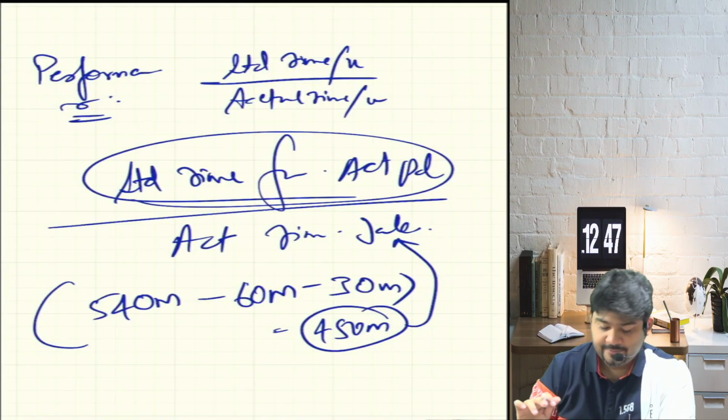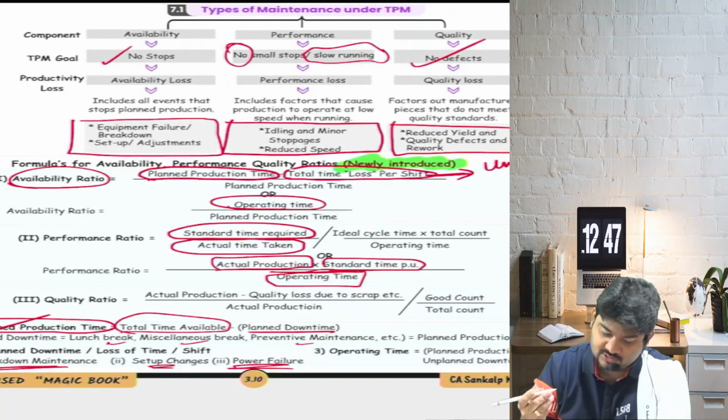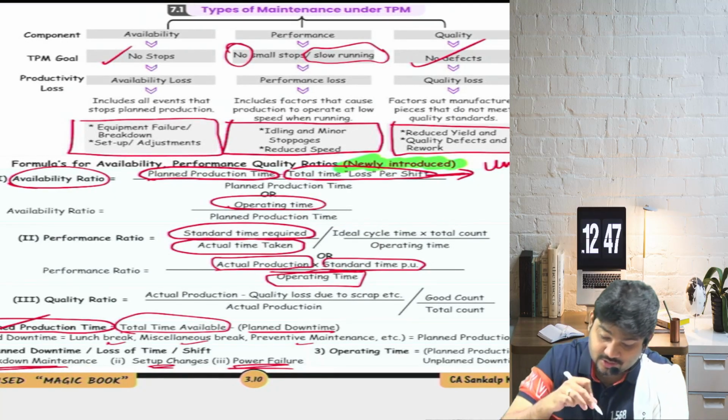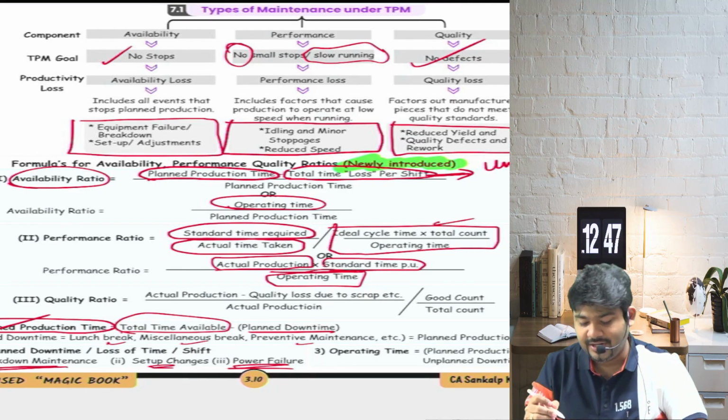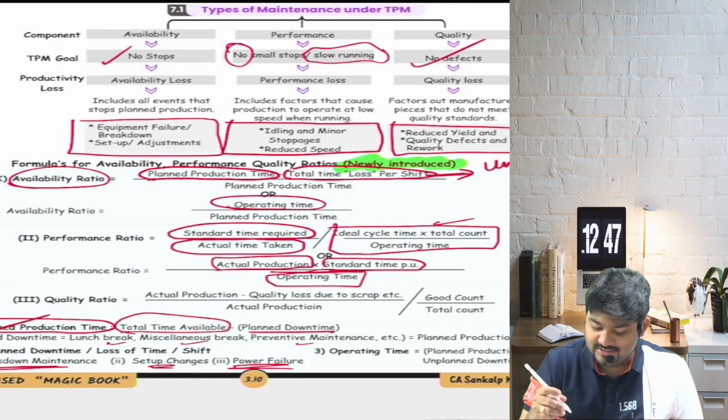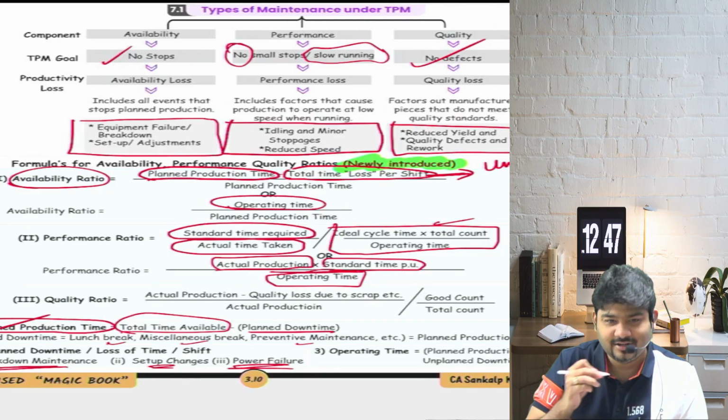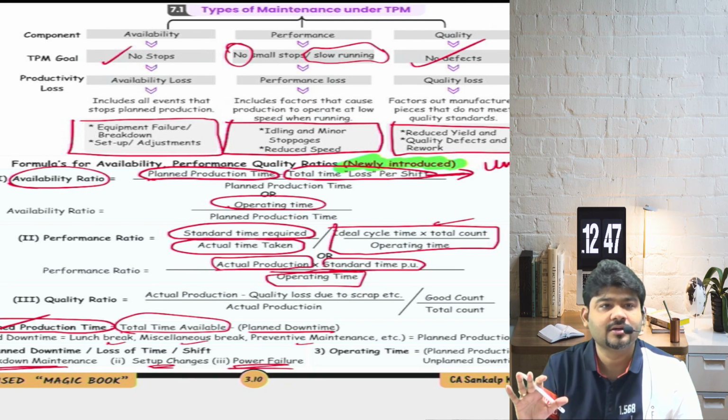Clear everybody? Yes, done. So this was your second. There is also another formula for it: ideal cycle time into total count upon operating time. Total count means actual production, and ideal cycle time means standard time per unit, divided by operating time. It's the same thing only.